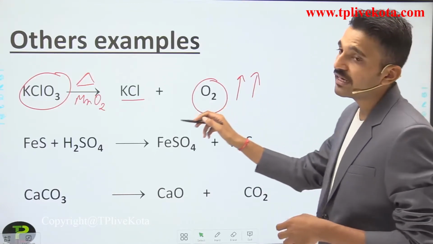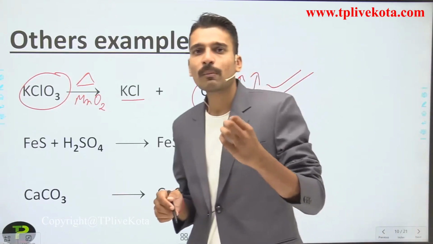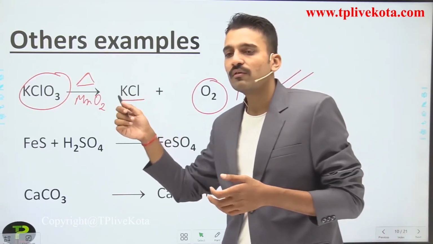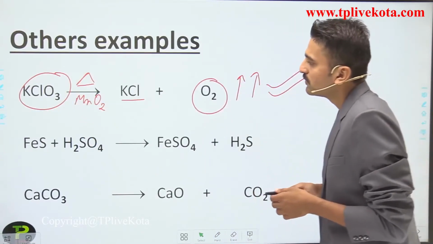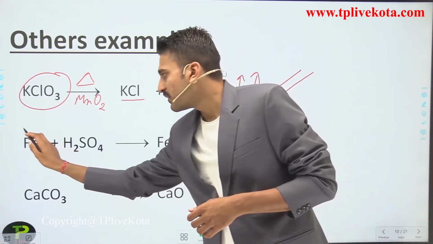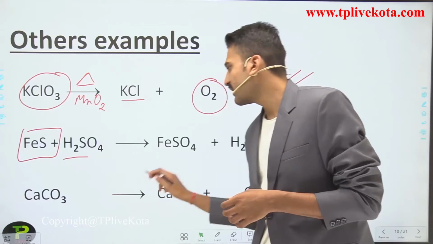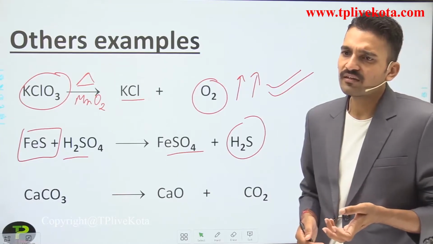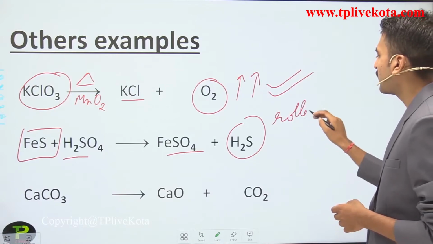So here the evolution of gas takes place, and this particular reaction is used in laboratories for making oxygen. If you require oxygen in laboratories, how can you make it? You can simply take the compound and heat it in the presence of manganese dioxide, and you get the oxygen gas. The second reaction is FeS, that is iron sulfide. When it reacts with H2SO4, that is sulfuric acid, it forms ferrous sulfate along with the evolution of H2S. So how will you detect that H2S gas has formed? This particular gas has a rotten egg like smell.